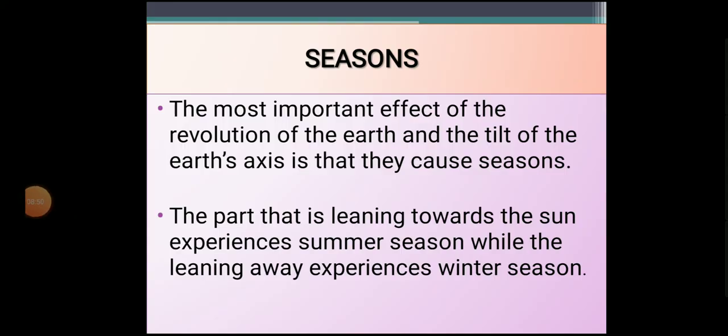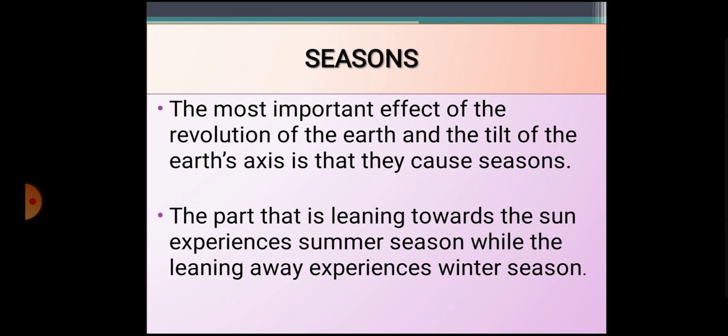So let us read it once. The most important effect of the revolution of the earth and the tilt of the earth's axis is that they cause seasons. As I told you, it is because of the revolution of the earth and the tilt of the earth's axis that seasons are caused. And the part that is leaning towards the sun experiences the summer season, while the part leaning away experiences the winter season.